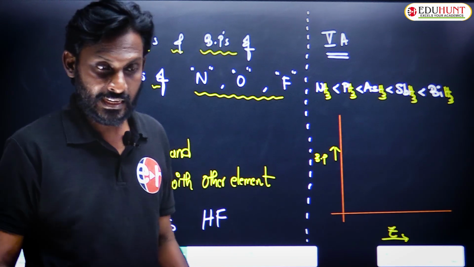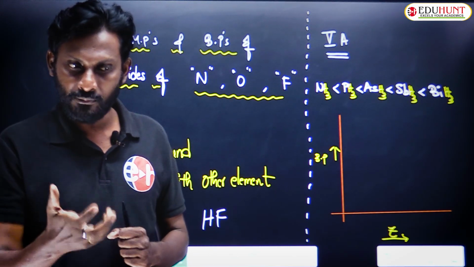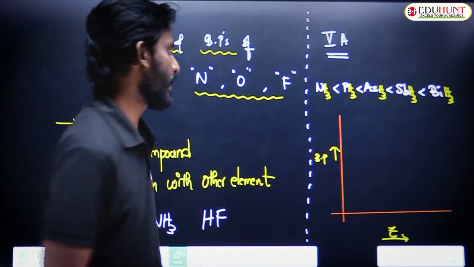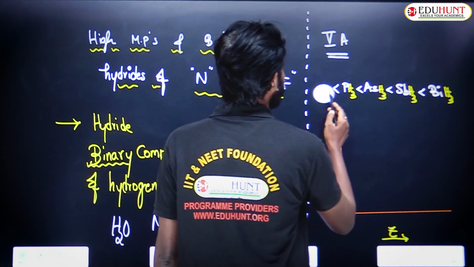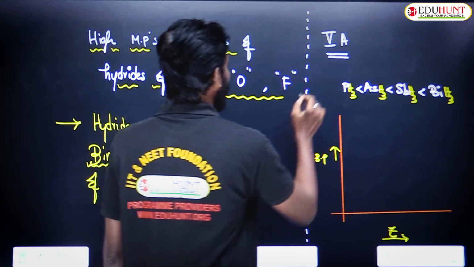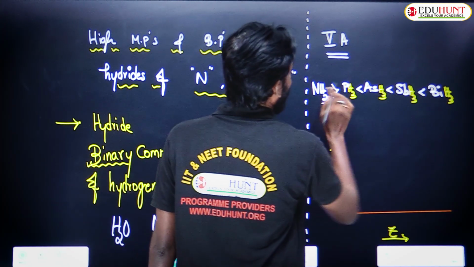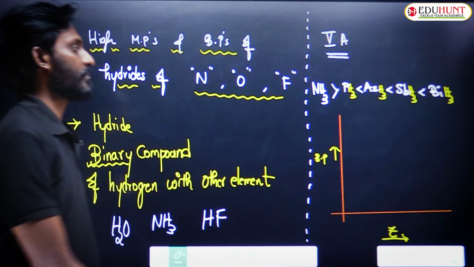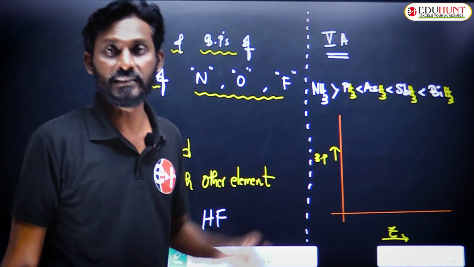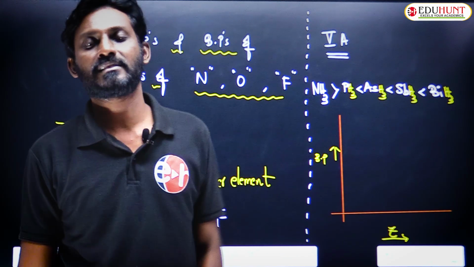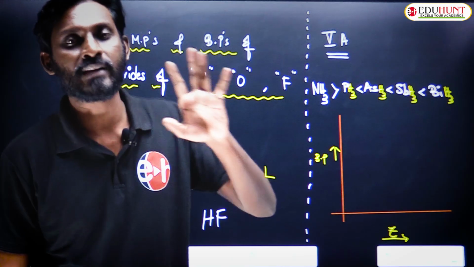But the reality is different. The practically observed boiling point values show something different: ammonia has more boiling point than any of the other members. This is the fact, this is the reality. We need to explain this. Now we are going to explain this fact with the help of hydrogen bonding.